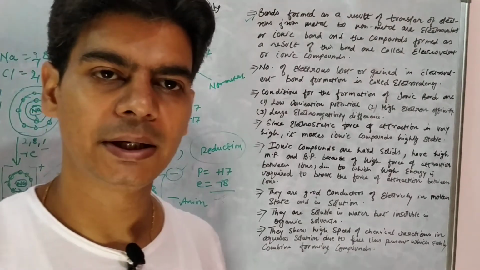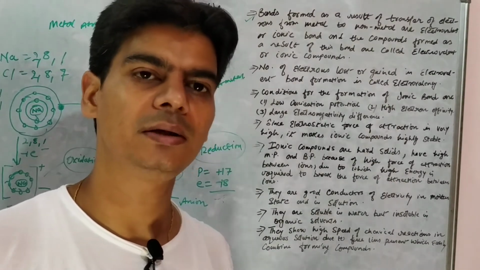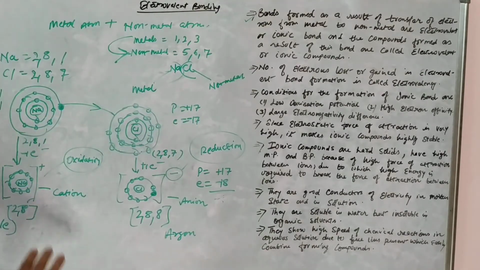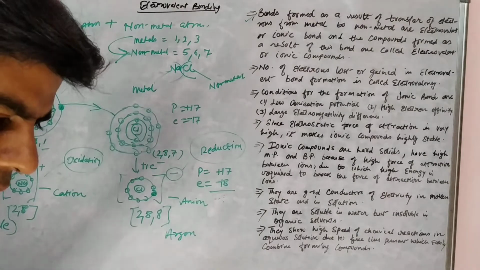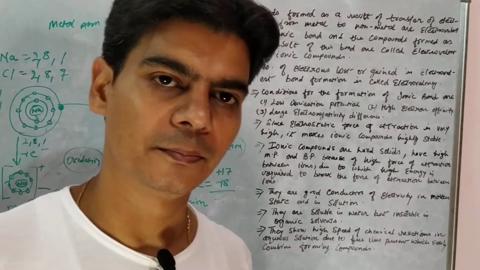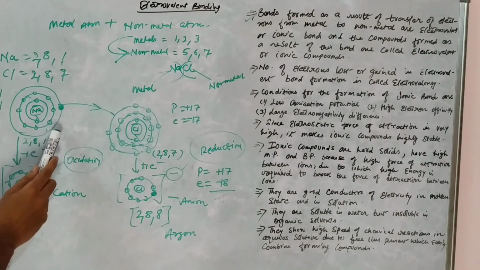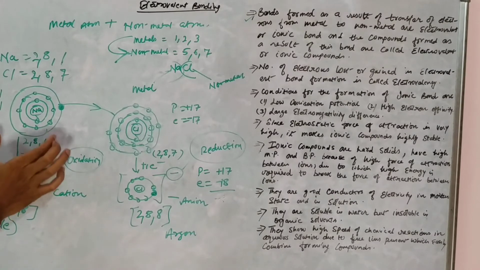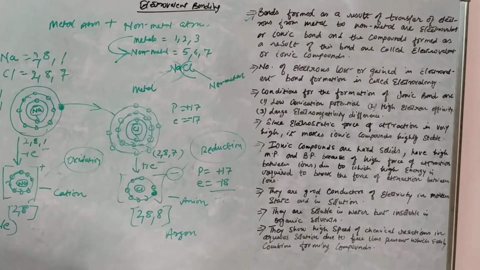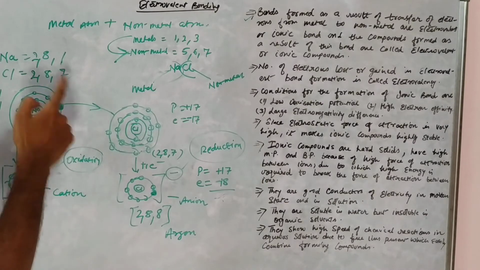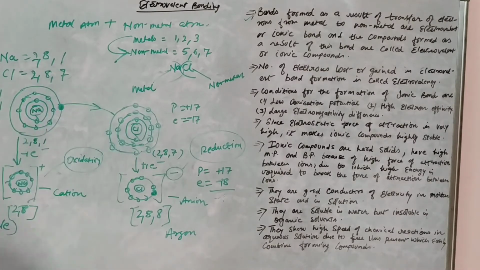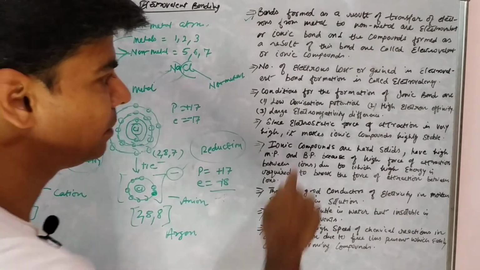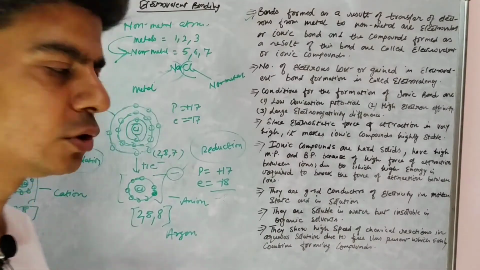The more easily a metal atom can lose electron, the more easily the electrovalent bond formation will take place, right? So if we say that low energy favors electrovalent bond formation, we mean that we need to supply less amount of energy to sodium metal atom so that it can lose its outermost electron and give it to the non-metal atom, right? So low ionization potential will favor electrovalent bond formation.